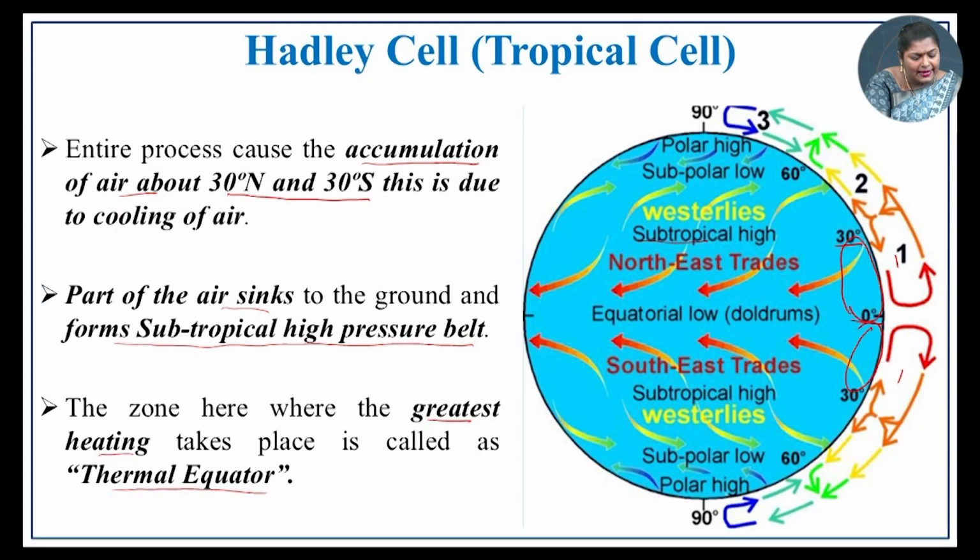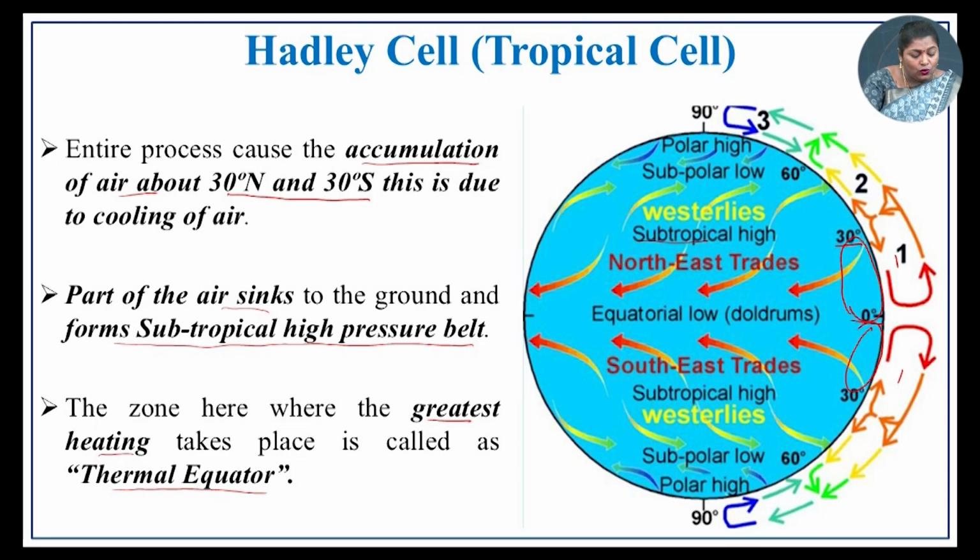Part of the air sinks to the ground and forms the subtropical high pressure belt. So, part of the air is sinking due to its cooling nature, because of the heaviness of air, it is sinking in the subtropical region. And the zone where the greatest heating occurs is also known as the thermal equator. So, this region is known as the thermal equator region.